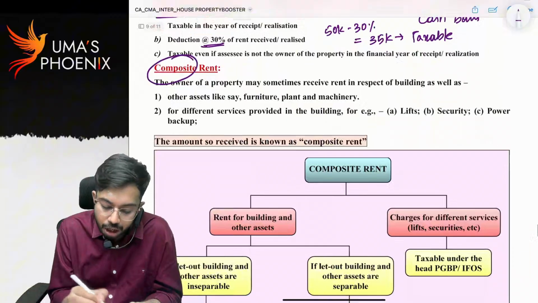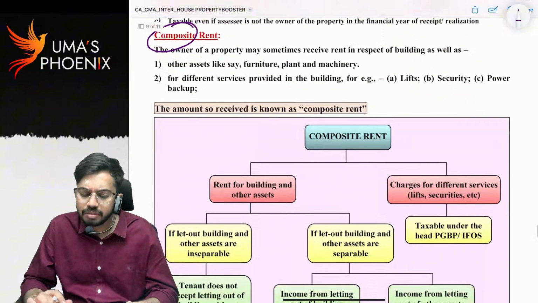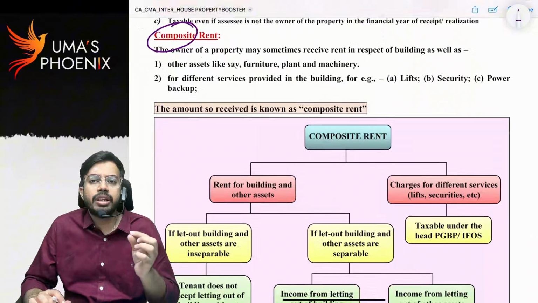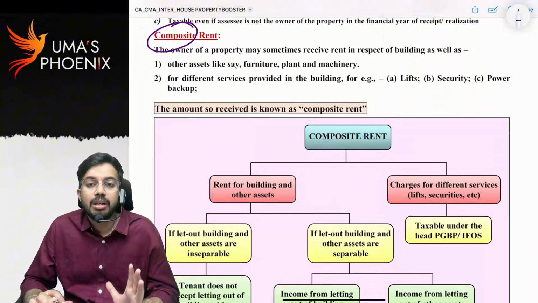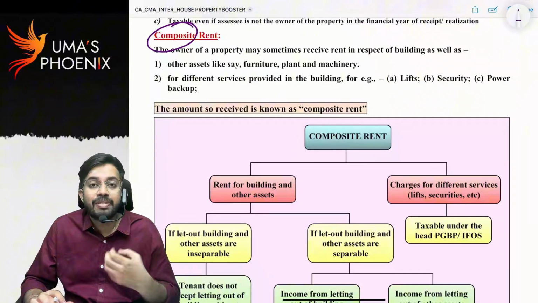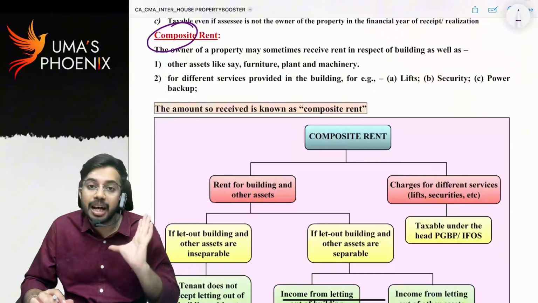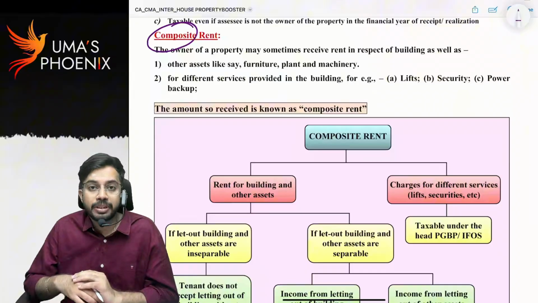Composite rent. Sir, what do you mean by composite rent? Sometimes along with rent for house property, rent for assets as well as rent for services will also be charged. That rent we call as composite rent.